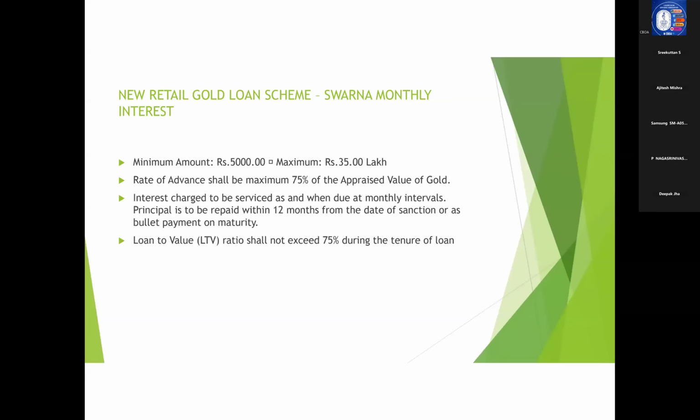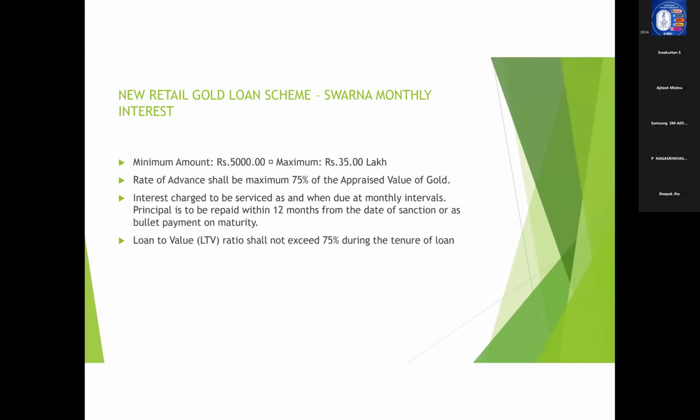So there is a new product which we have replicated from those NBFCs, that is Muthoot and Manappuram. Those NBFCs have this kind of gold loan. So in order to compete with them, we have introduced a similar product called Swarna Monthly Interest. What are the features of that one? That I am just telling.